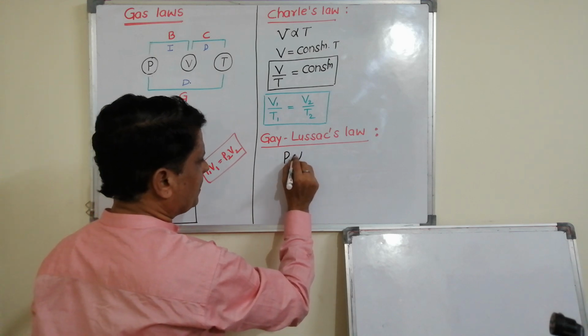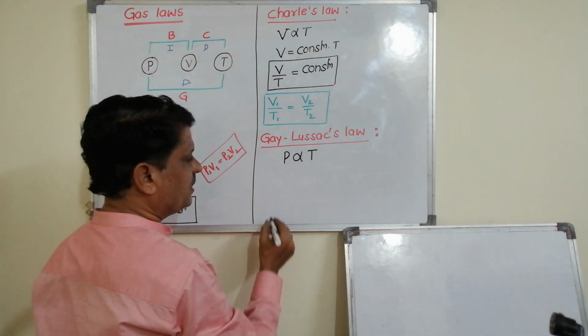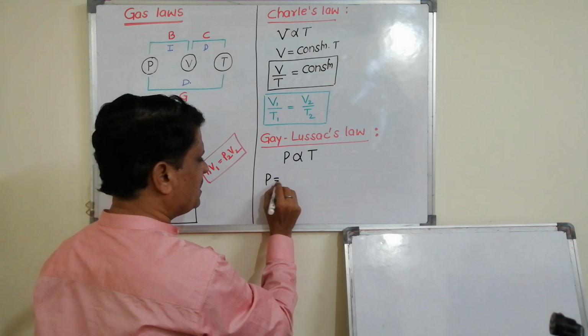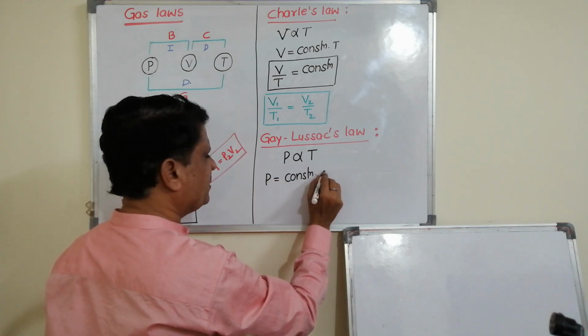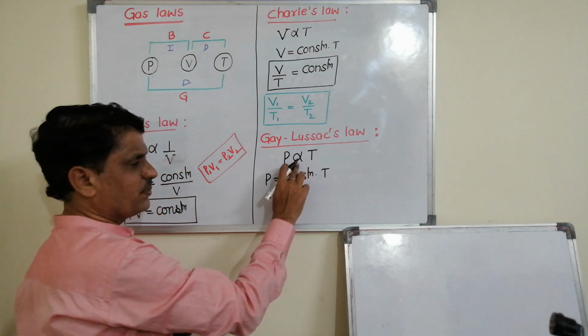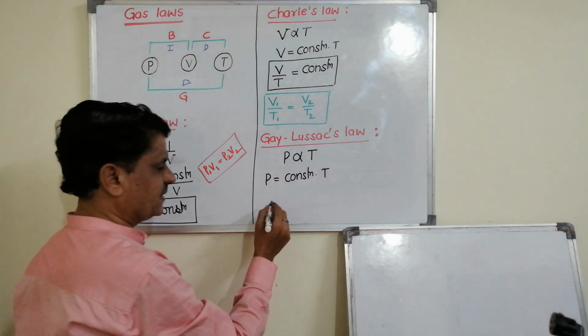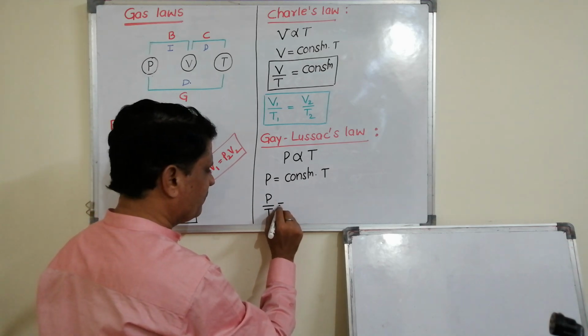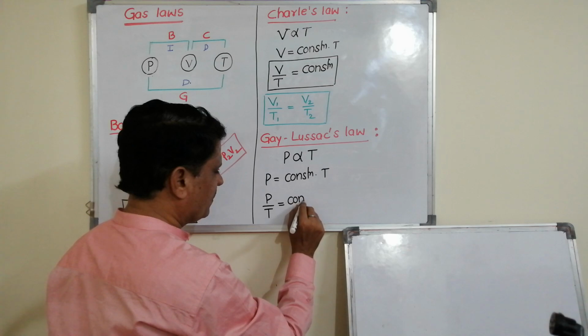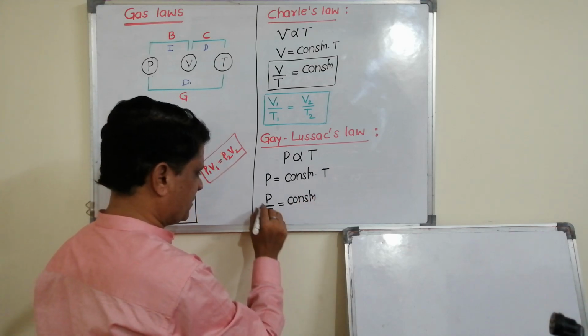Means P directly proportional to T, or P is equal to constant into T. To remove the proportionality sign, we have written constant, or P by T is equal to constant.